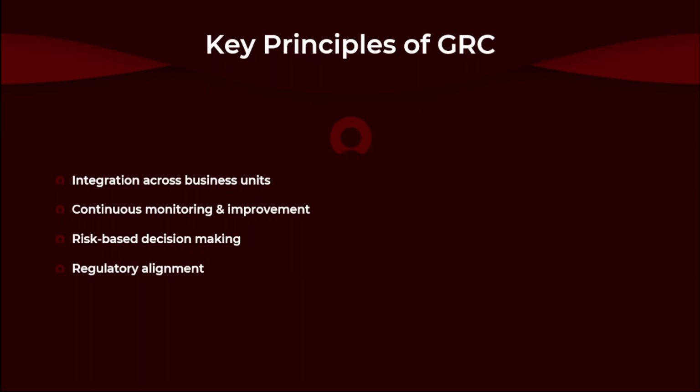Continuous monitoring and improvement. Risks and regulations are not static, they evolve over time. ServiceNow provides dashboards and automation that keep monitoring active so organizations can adapt quickly when changes occur. Risk-based decision making. This principle shifts decisions from being reactive to proactive. For example, instead of reacting to an incident after it happens, ServiceNow helps predict risk exposure using data and analytics so leadership can act before issues escalate.